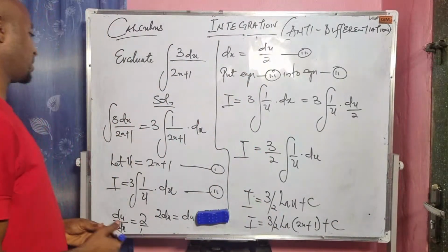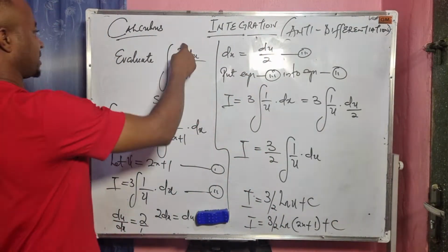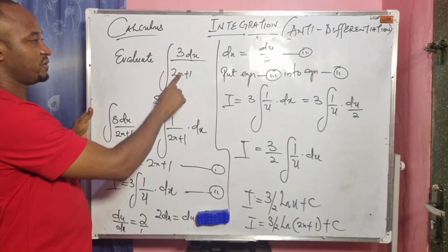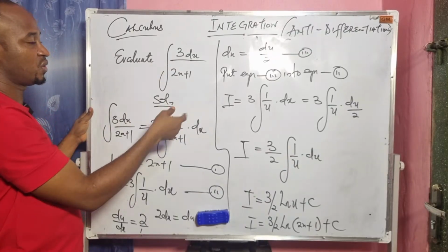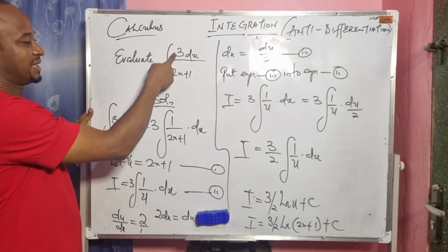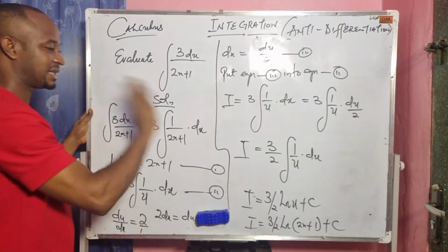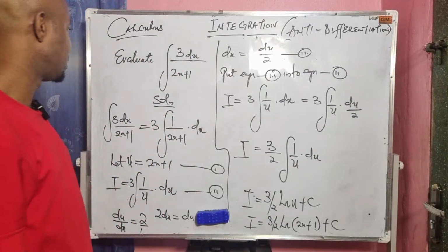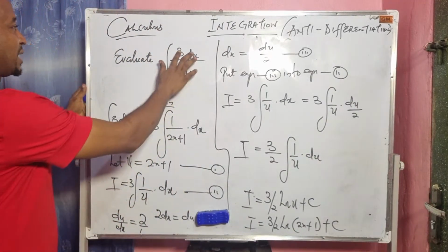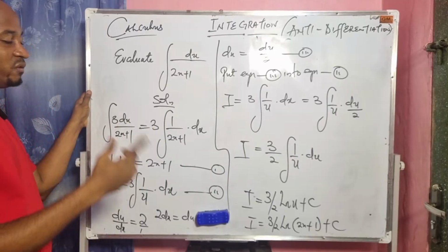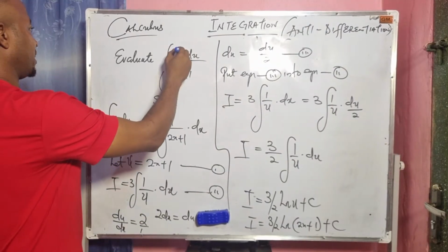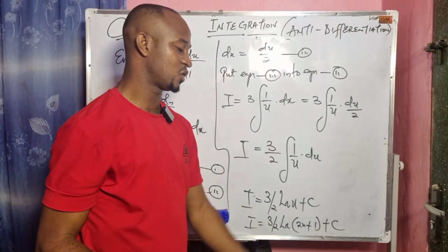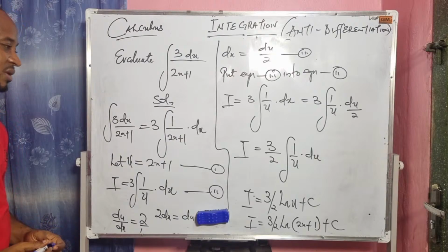What that means is that if we are given this, 3 over 2x plus 1, already 1 over 2x plus 1 will give us 1 over 2. So multiply that 1 over 2 by 3, that will give us 3 over 2. Then attach ln of 2x plus 1 plus C. Just like that. Without this 3, it will be 1 over 2. Since we have 3 here, I multiply that 3 by 1 over 2, which is 3 over 2 ln of 2x plus 1 plus C. Just like that, as simple as that.